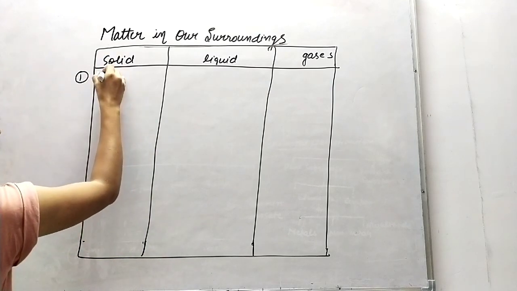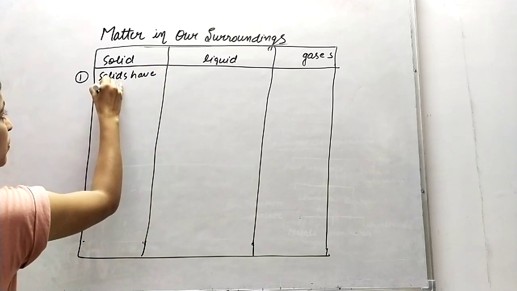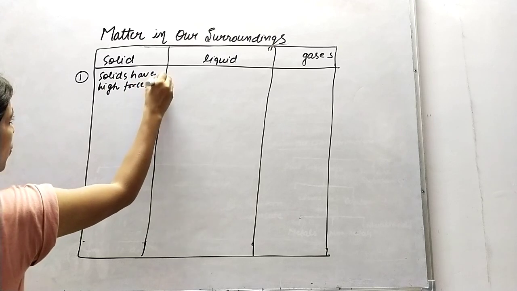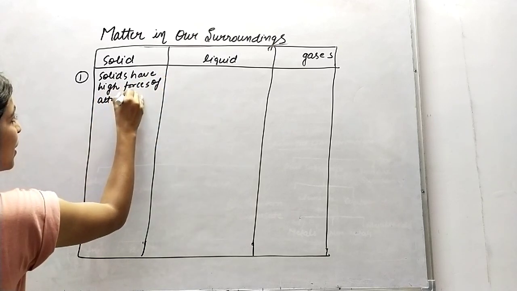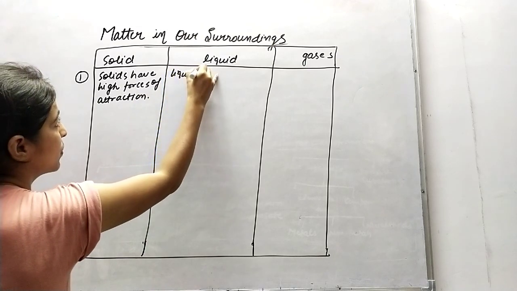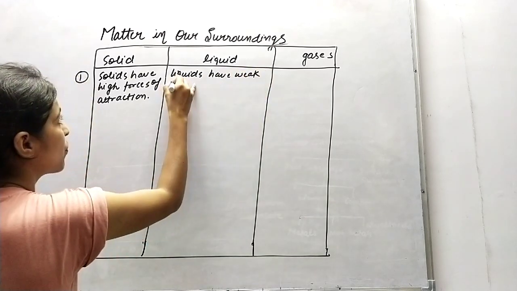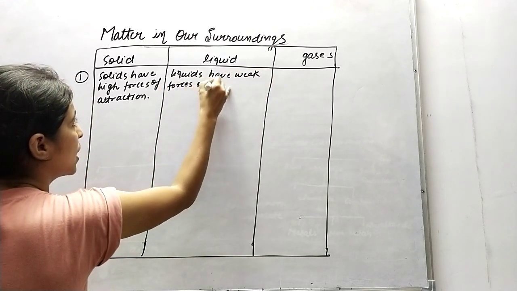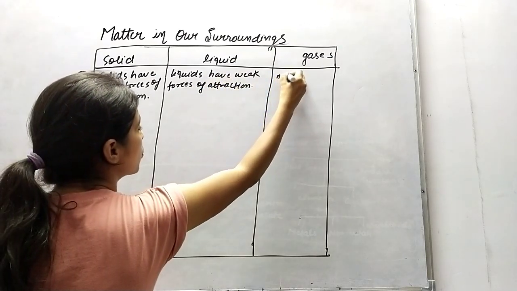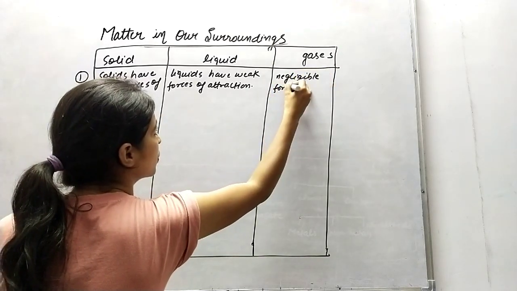So, forces of attraction. Solids have high or strong forces of attraction. Liquids have weak forces of attraction, and gases have negligible forces of attraction.